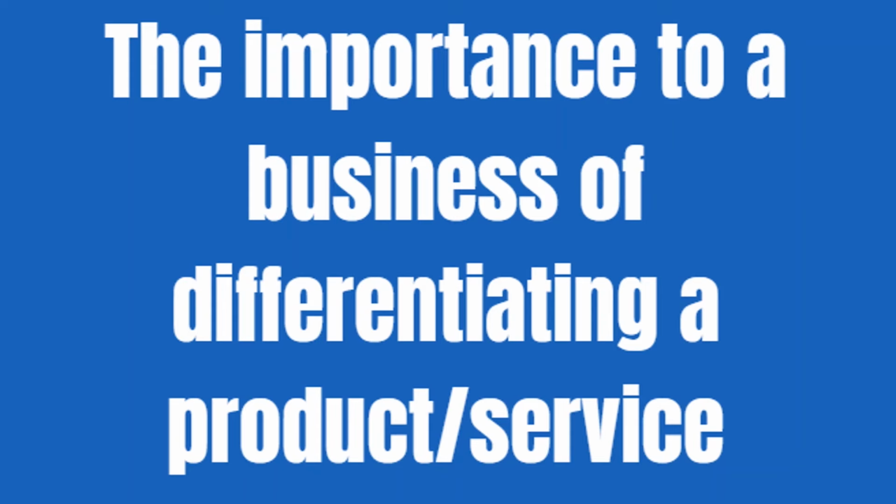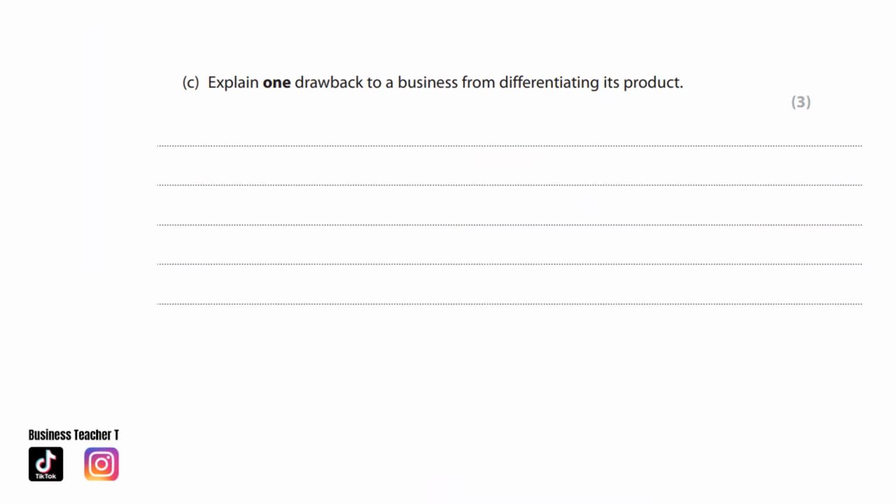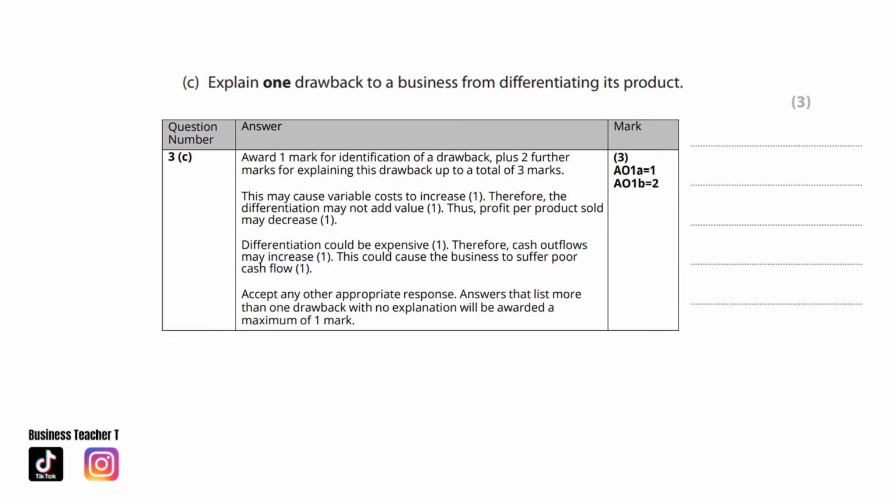The importance to a business of differentiating a product or service. Explain one drawback to a business from differentiating its product. This may cause variable costs to increase. Therefore, the differentiation may not add value. Thus, profit per product sold may decrease.